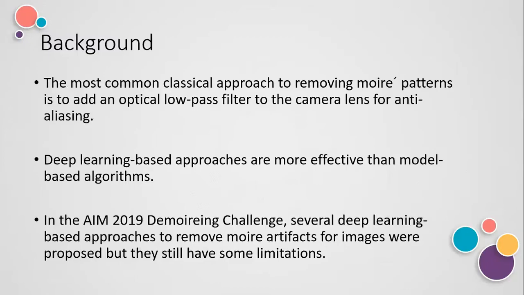I have mentioned in this slide that many previous works tried to remove these artifacts from the images. The most common classical approach to removing Moire patterns is to add an optical low pass filter to the camera lens for anti-aliasing. So what is an optical low pass filter? An optical low pass filter is sometimes referred to as an anti-aliasing filter. Again, what is anti-aliasing? Anti-aliasing is the smoothing of jagged edges in digital images. Basically, it means to make edges clearer and smoother.